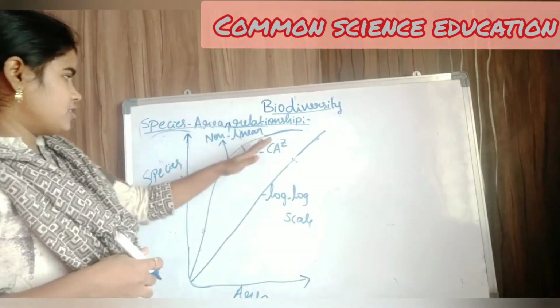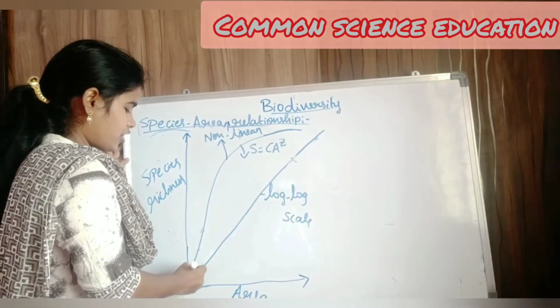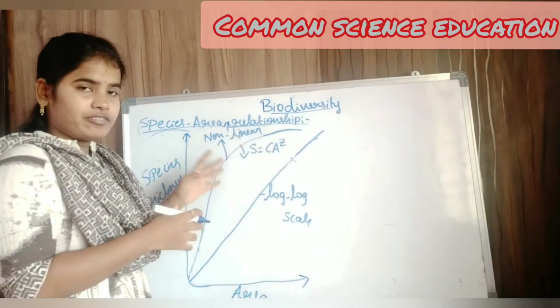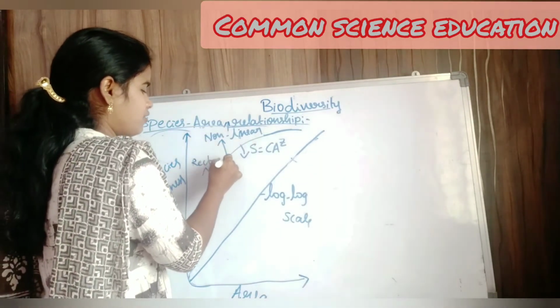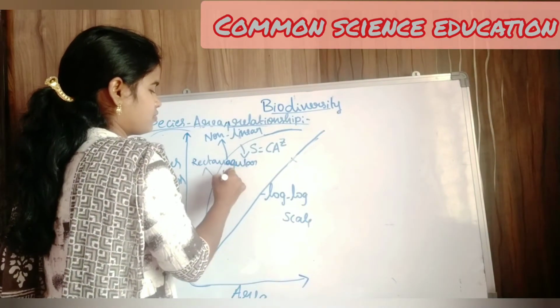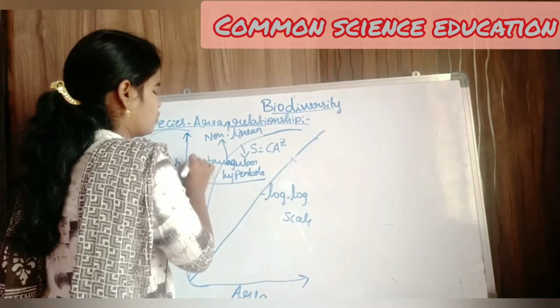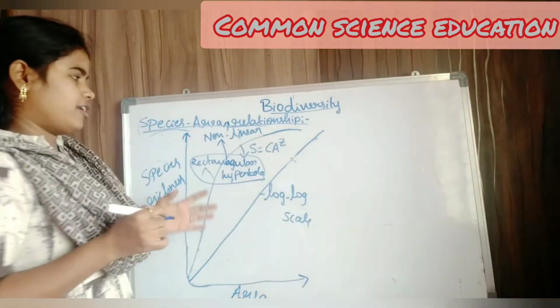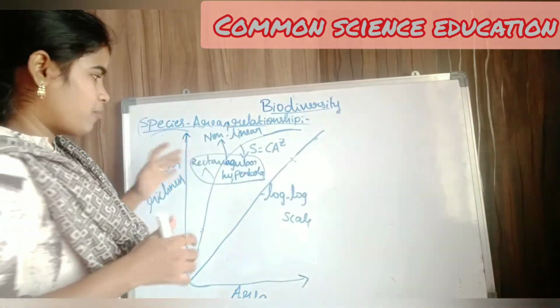So this is the species area relationship curve. Previously our curve is a non-linear curve. This curve is called a rectangular hyperbola. So this is a very important objective question. What is the name of the non-linear curve of the species area relationship? It is called a rectangular hyperbola.